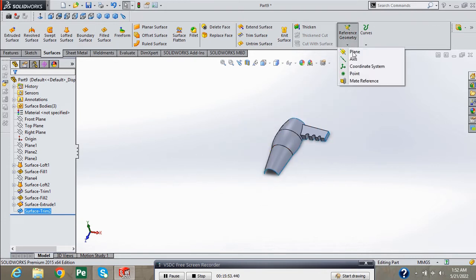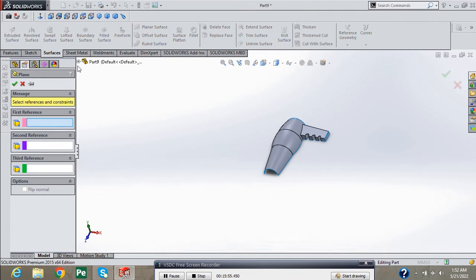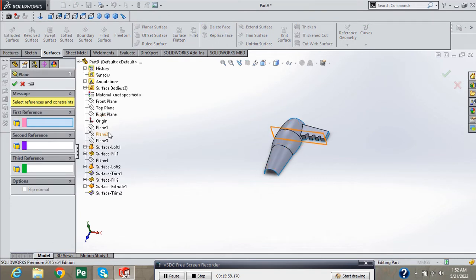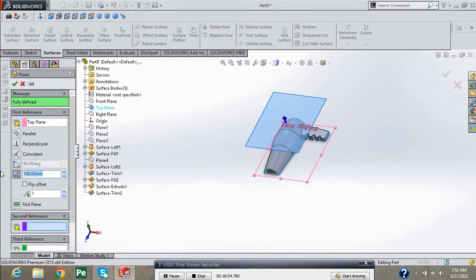And now insert plane, select top plane for reference and provide 35 mm dimension.